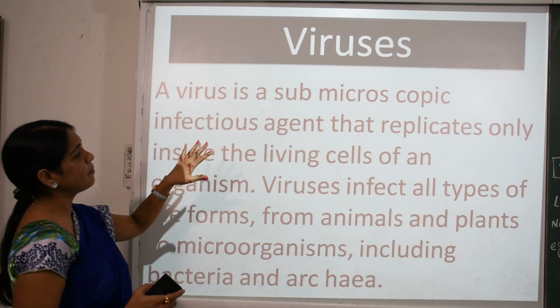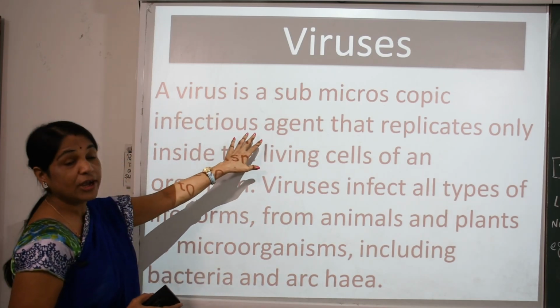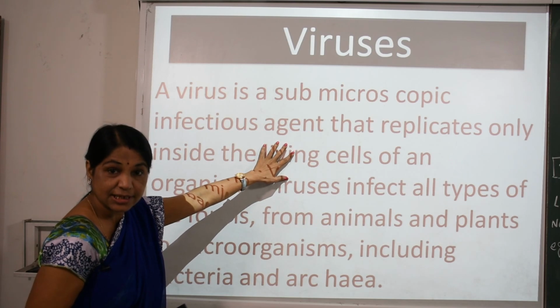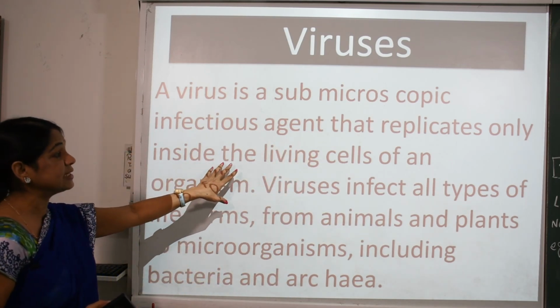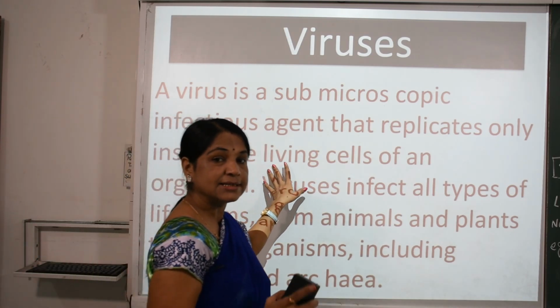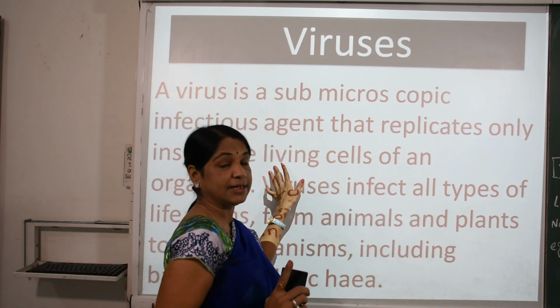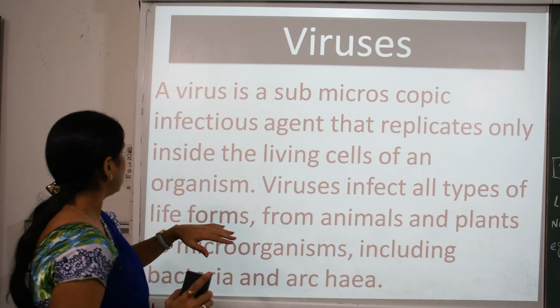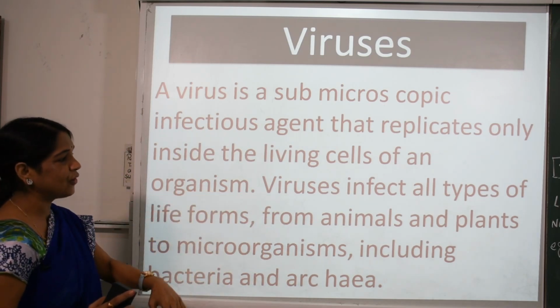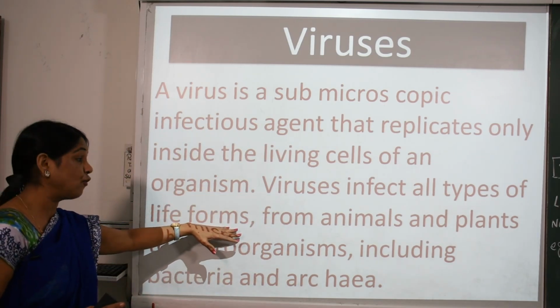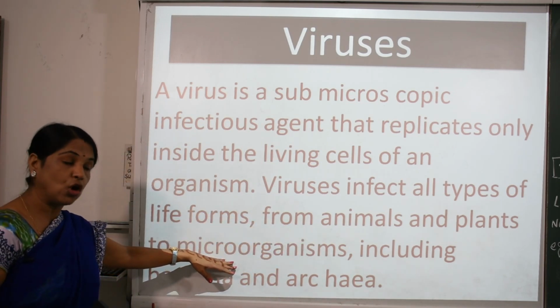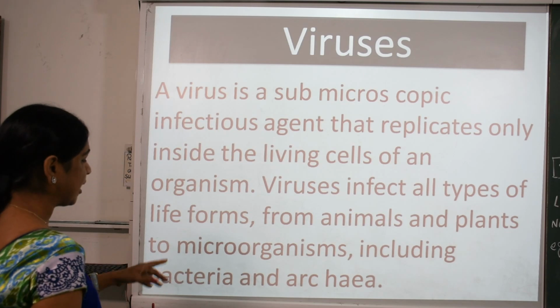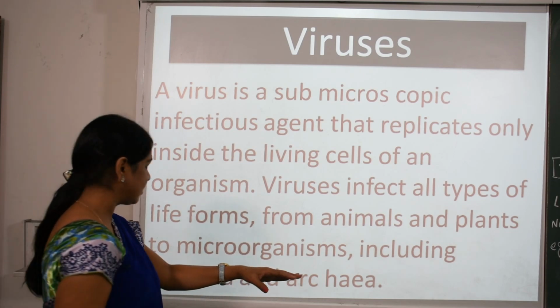A virus is a submicroscopic infectious agent that replicates only inside a living cell, such as the coronavirus. Viruses infect all types of life forms, from animals and plants to microorganisms, including bacteria and archaea.